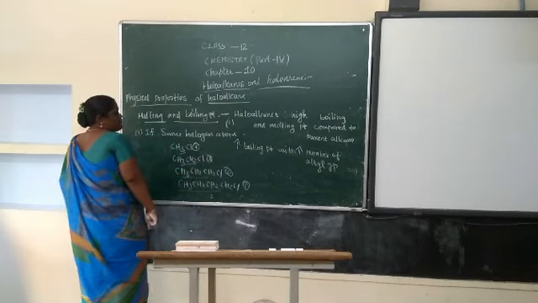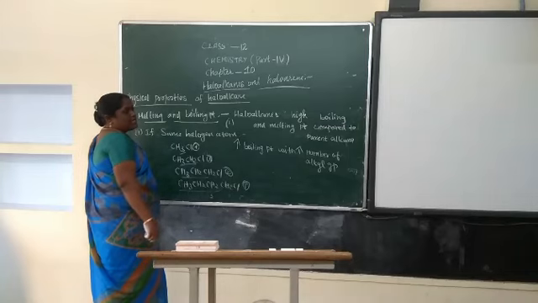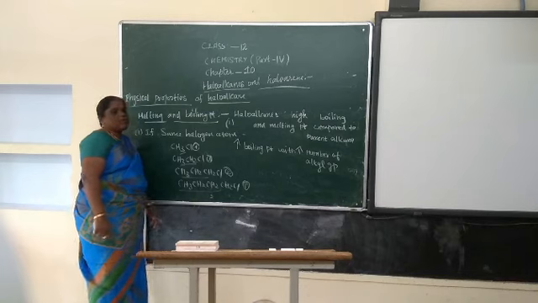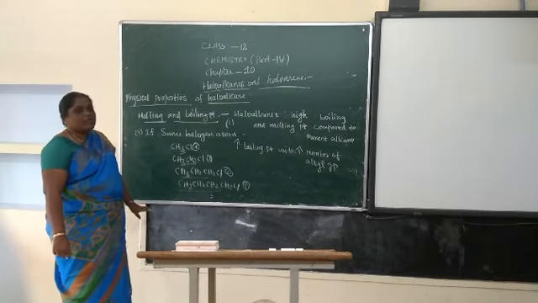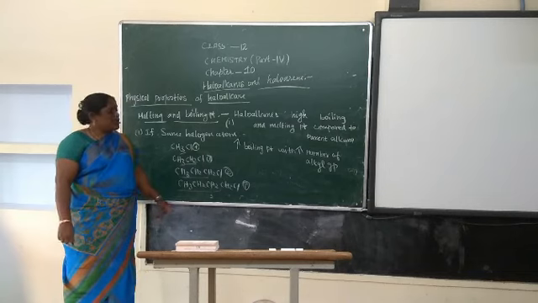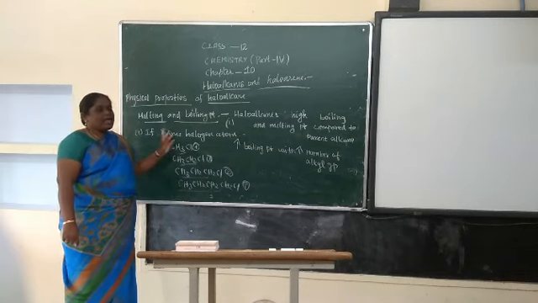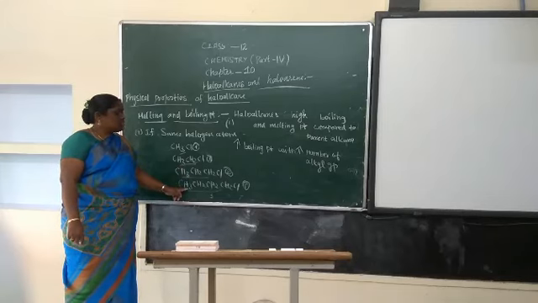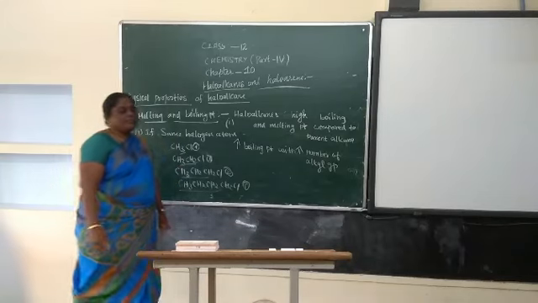If it is the same halogen atom with different alkyl groups, the boiling point increases with increasing size of the alkyl group. According to that, we can identify which one is higher. So according to this, this one has the highest boiling point.